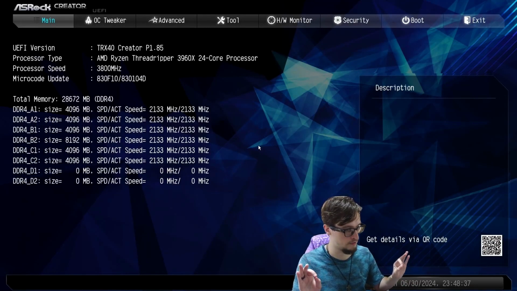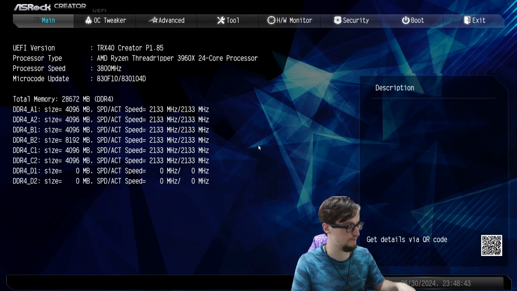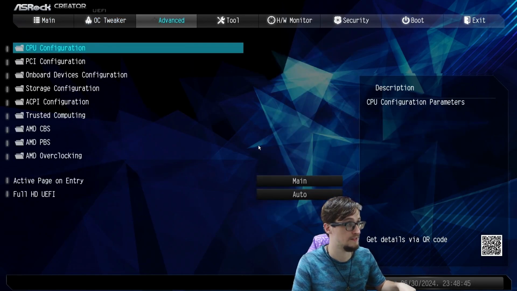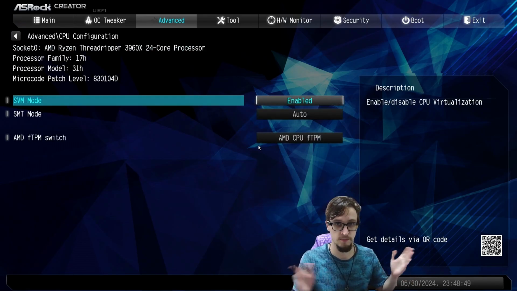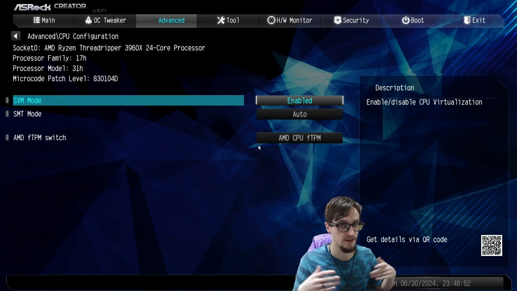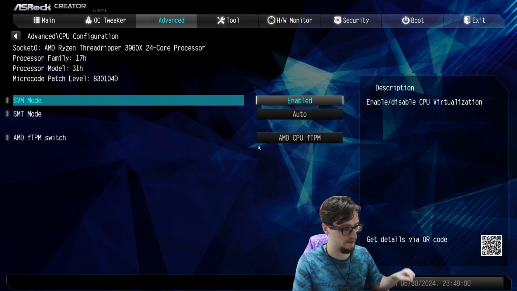This is going to be an important first step. Sometimes I forget to do it, always remember to do it. You're going to need to enable CPU virtualization. For me, that setting is in Advanced CPU Configuration, SVM mode. It is different on every motherboard, so you're going to have to read your manual or check it online. Just Google your motherboard and you'll find that.